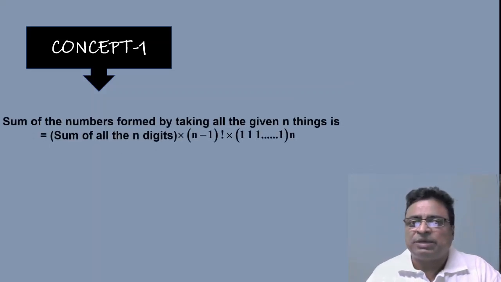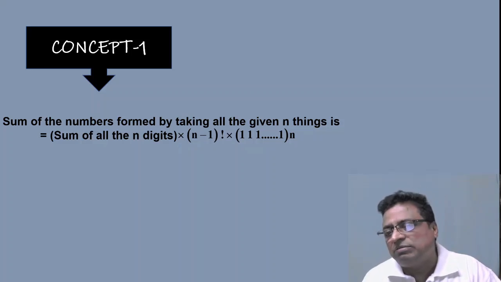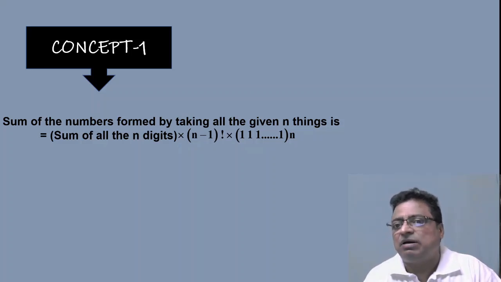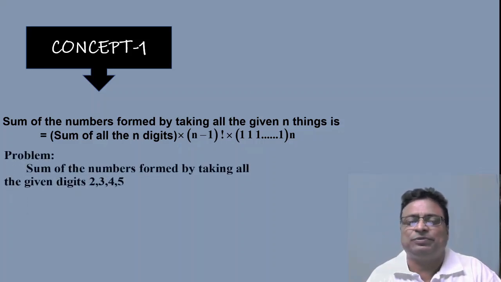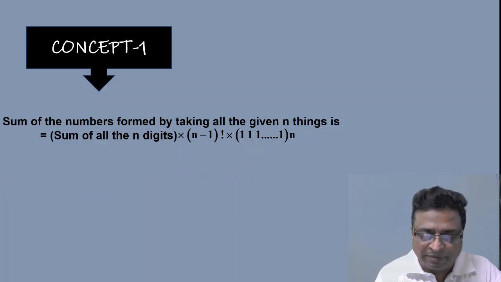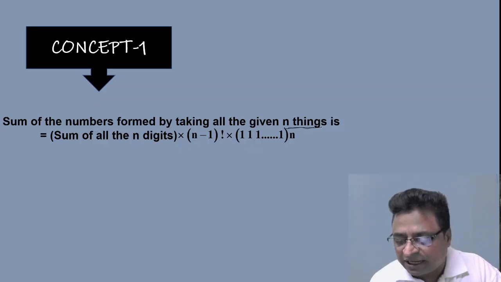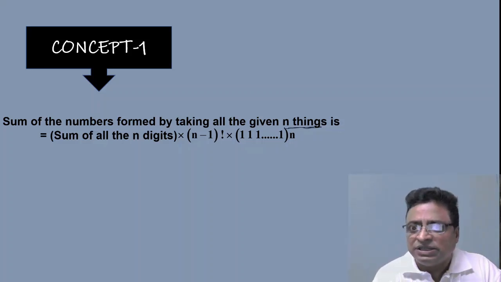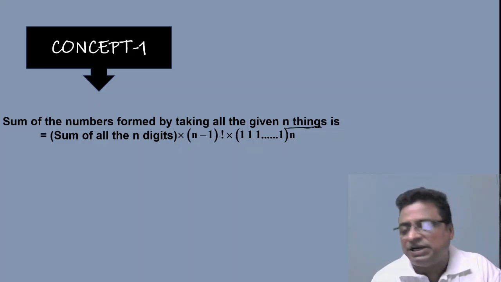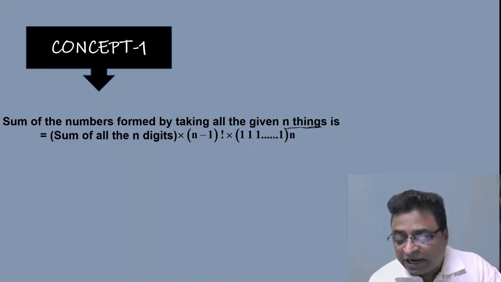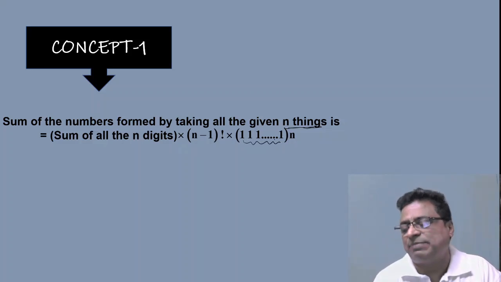Now, the sum of the numbers formed by taking all the given n digits or all given n things is equal to, this is the question. Once again, the sum of the numbers formed by taking all the given n things, they all being different. The formula is: sum of all n digits into n minus 1 factorial into n ones. How many ones am I writing here? n ones I am writing.